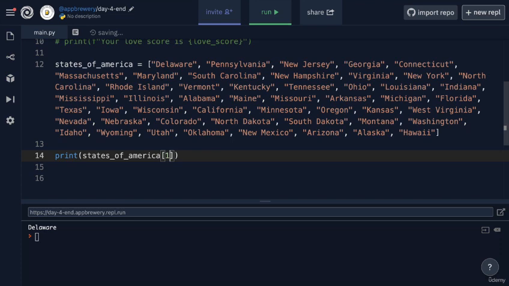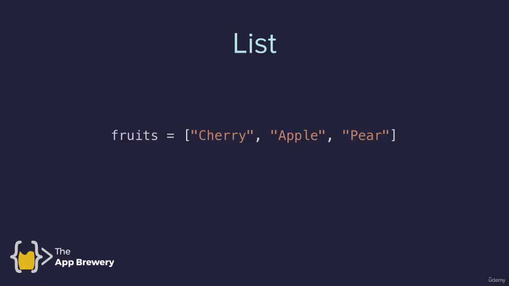So you might be wondering, that's kind of weird that you typed 0 and you got Delaware, right? Surely Delaware should be the first item in the list. Well, this is a kind of peculiarity with computers and programming languages. You'll tend to find that programmers start counting from 0. So Delaware is at 0, Pennsylvania is at 1, New Jersey's at 2. And this idea might seem a little bit weird at first. Why is the first item at position 0? But if you think about that index number, that 0, 1, or 2, instead of being the position, actually being an offset or a shift from the start of the list.